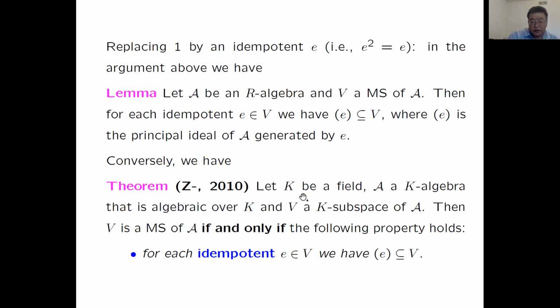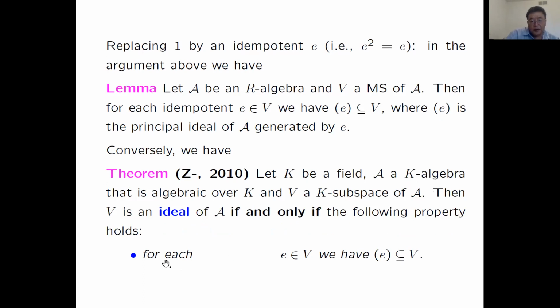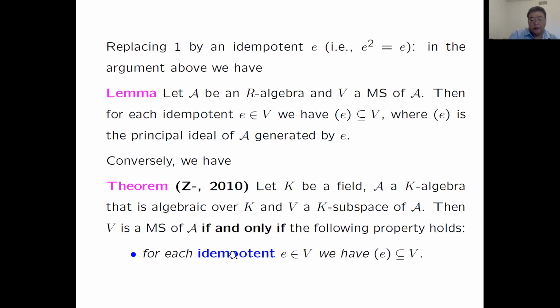See, if we delete the word idempotent in this crucial condition, what happens? If for each element e in V, the principal ideal generated by e is in V, this implies V is an ideal. Very easy to check: V is an ideal if and only if for each e in V, the principal ideal of e is contained in V. So you see Mathieu subspaces can be viewed as a generalization of ideals in this way.